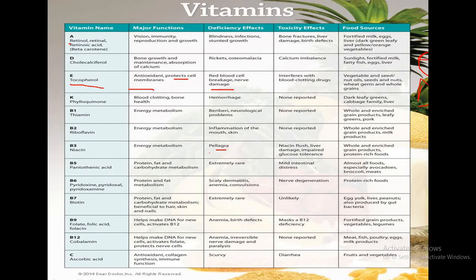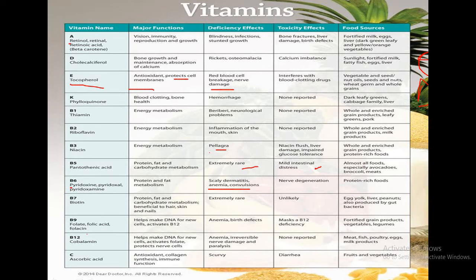Then vitamin B6, the chemical name of vitamin B6 is pyridoxine, and the deficiency effects will be scaly dermatitis and anemia, and the toxic effect will be nerve disorders or nerve degeneration.